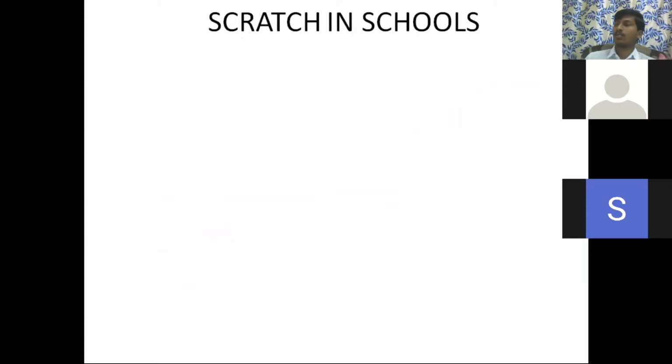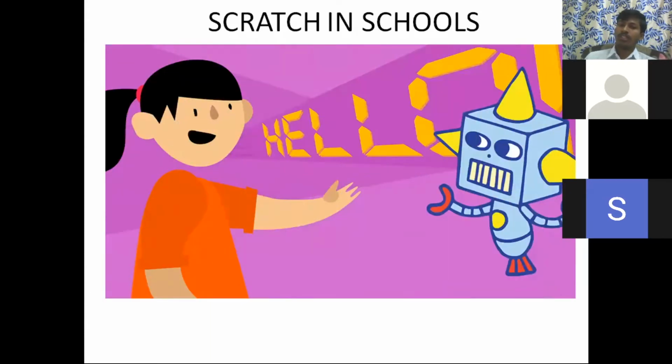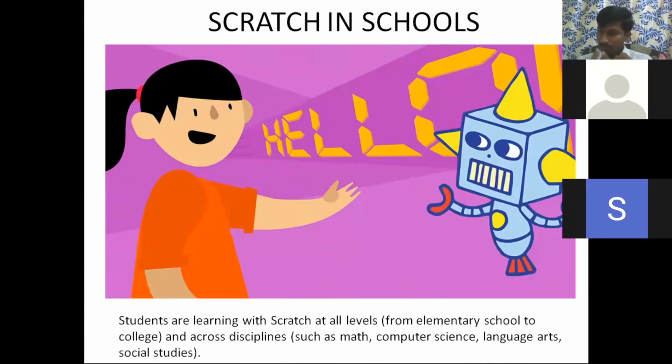Now, Scratch in the schools. If you observe here, from elementary onwards they are learning. In elementary, they started with storytelling or learning some good habits. This type of topics they are covering. And coming to higher grades, they teach subjects directly. All STEM subjects they are learning with Scratch.